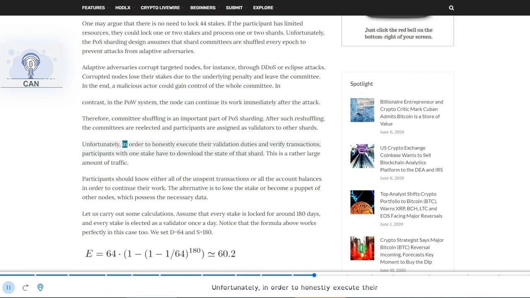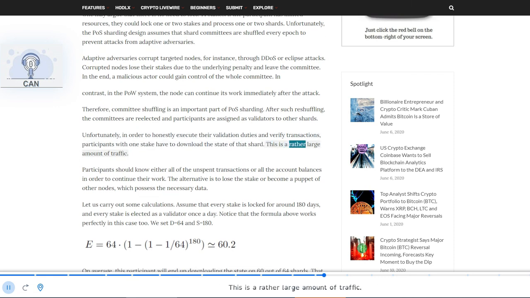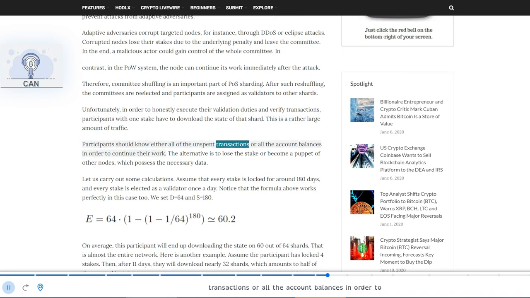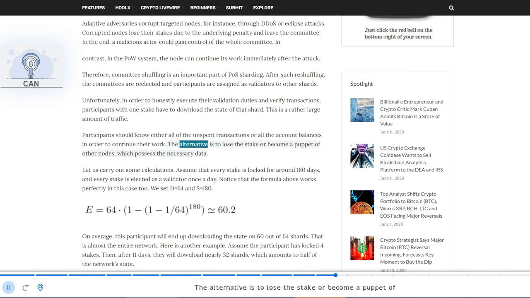Unfortunately, in order to honestly execute their validation duties and verify transactions, participants with one stake have to download the state of that shard. This is a rather large amount of traffic. Participants should know either all of the unspent transactions or all the account balances in order to continue their work. The alternative is to lose the stake or become a puppet of other nodes, which possess the necessary data.